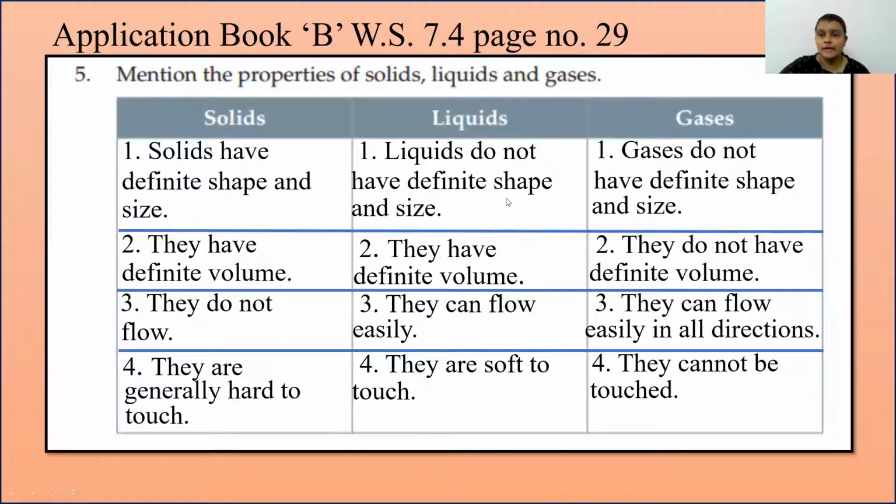So application book B, worksheet 7.4, page number 29. Mention the properties of solids, liquids and gases. So solids have definite shape and size as we all know. Liquids do not have definite shape and size, while gases also do not have definite shape and size. Solids have definite volume. Liquids also have definite volume, while gases do not have definite volume.